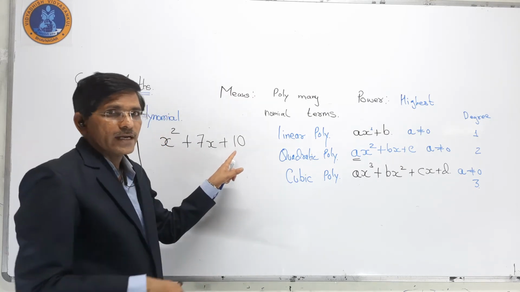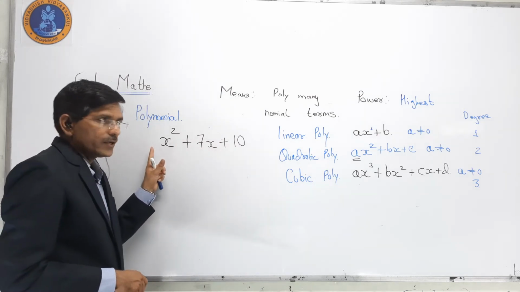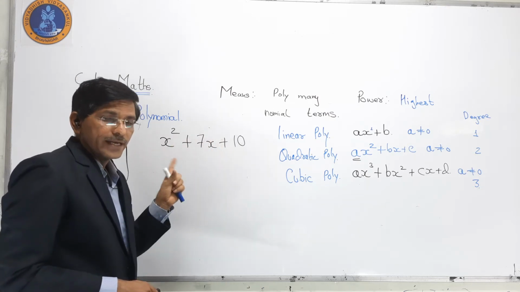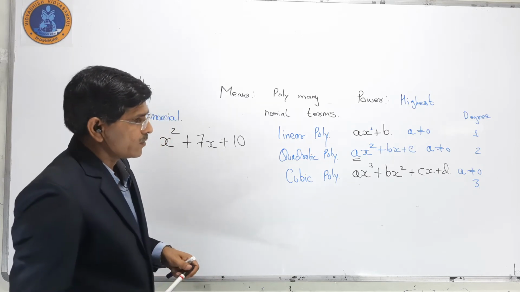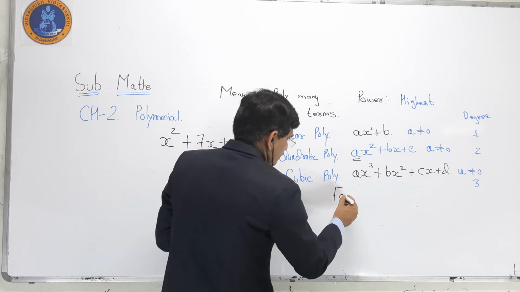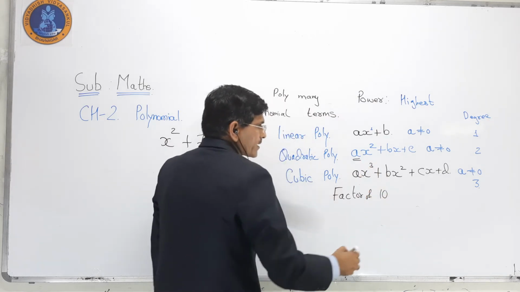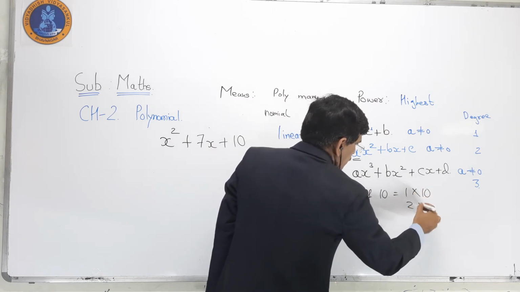So related with the 9th standard, a multiplied by c. Here a is 1, so 1 into 10, a into c, that is 10. So we have to find the factors of 10. Factors of 10: I have to write 1 into 10, 2 into 5.